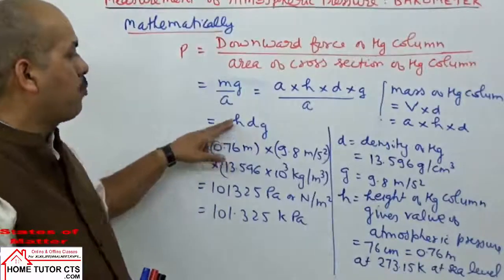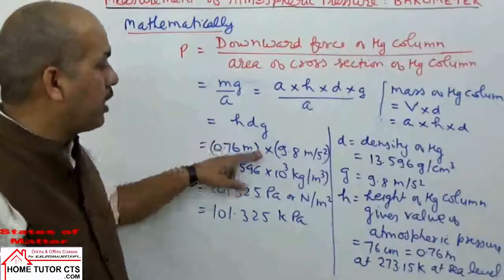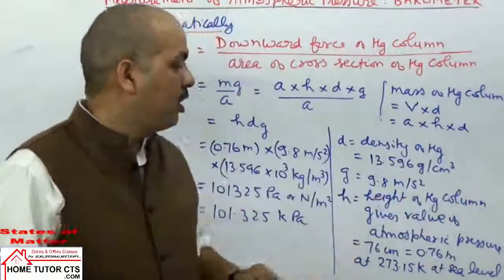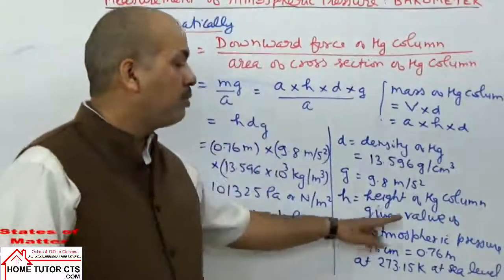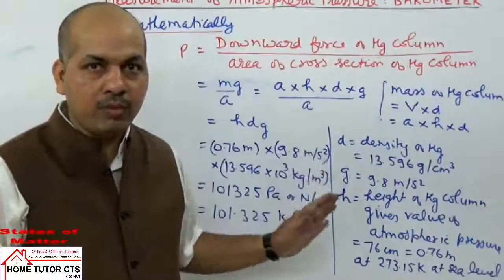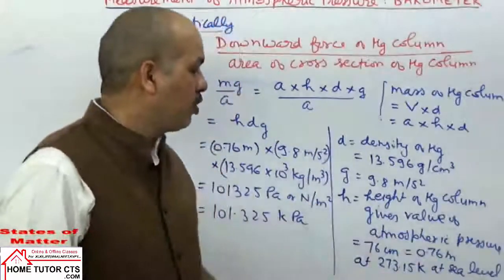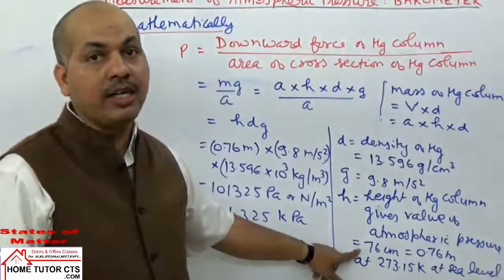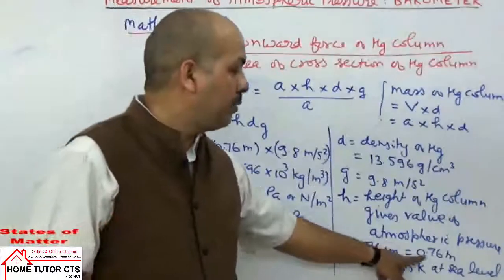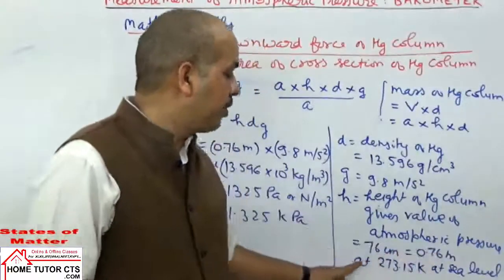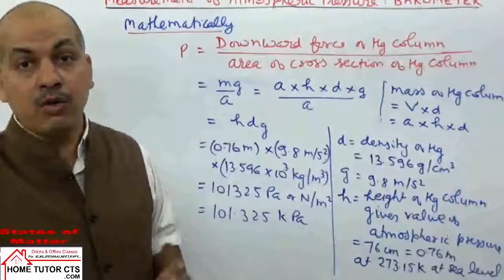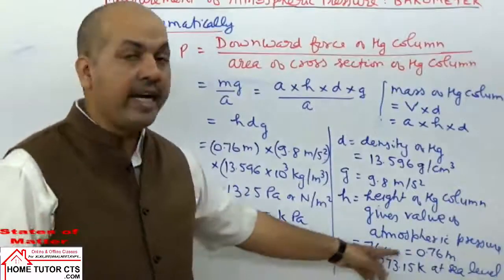So in this case, what is H? H is the height of the mercury column, which gives the value of the atmospheric pressure, and it is found to be 76 centimeter, or I can write 0.76 meter, at 273.15 Kelvin temperature at sea level.